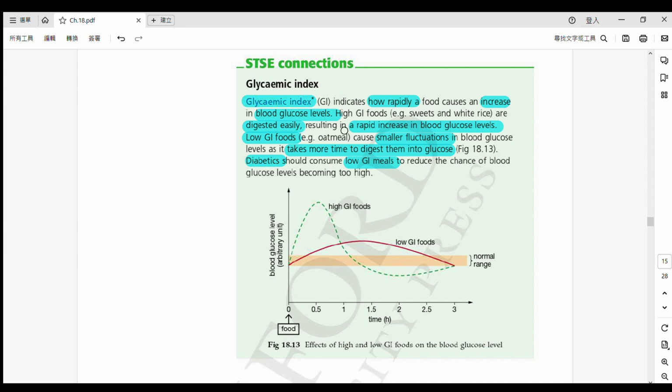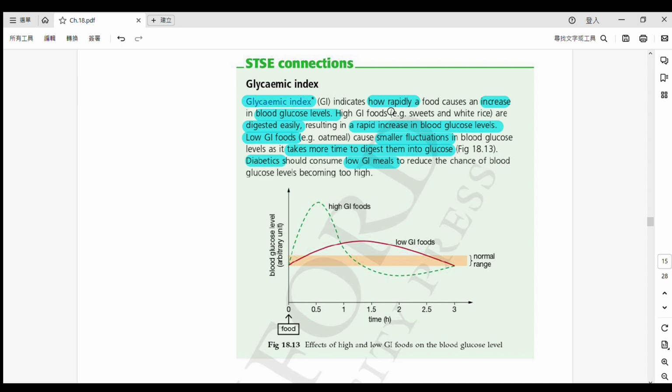Okay? Just imagine. Okay. So if the GI index is too high, normally it is not good. Why? Because in that case, our blood glucose level will rise too quickly. 係突然間 rapidly, suddenly 係 have a big increment. 係突然間有一個好大嘅一個上升。